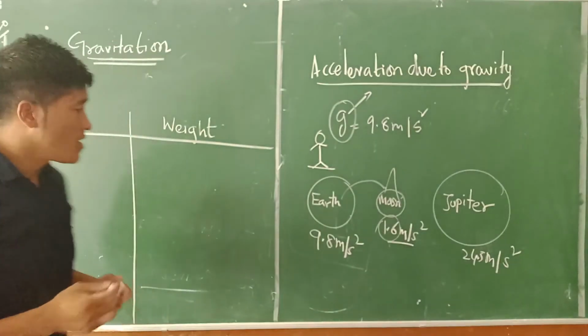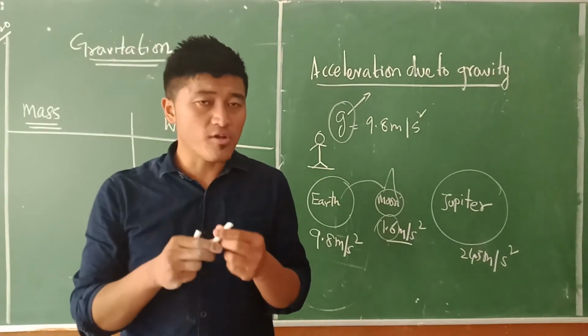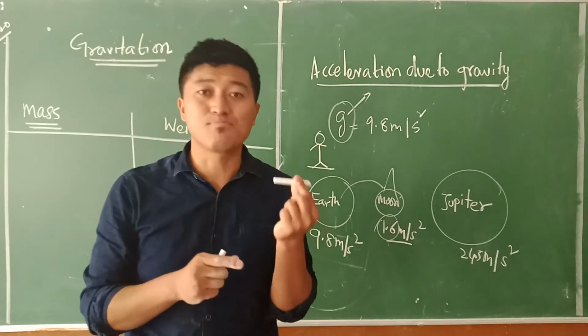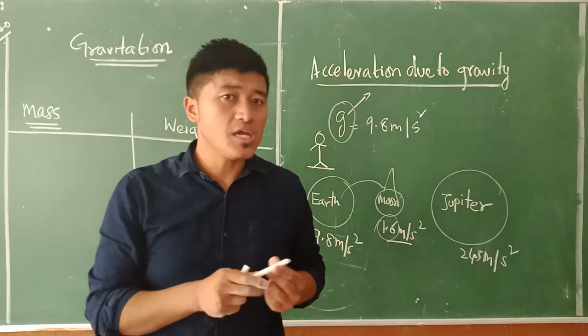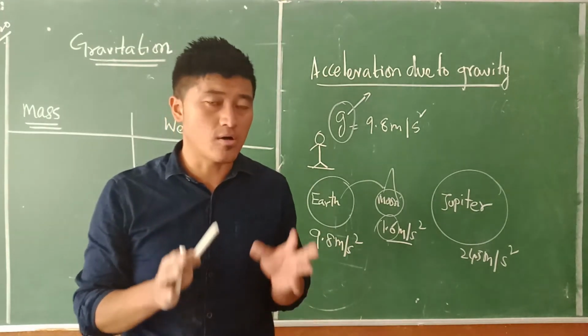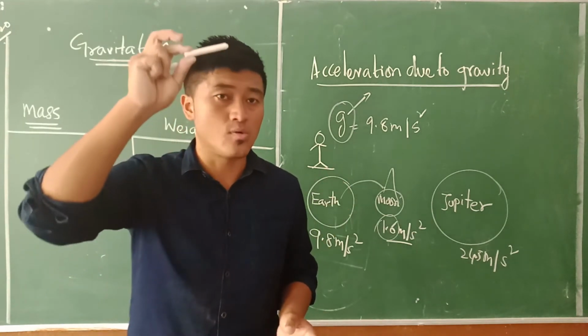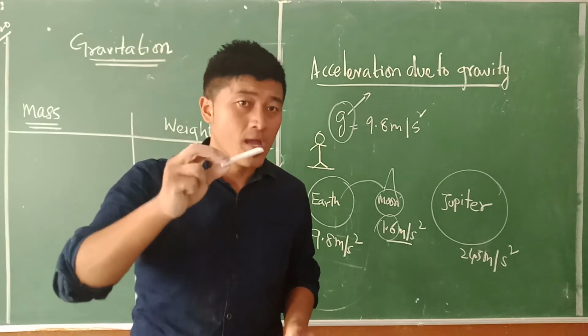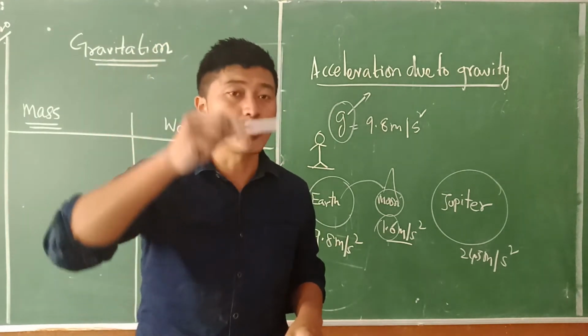Now, normally, how we define mass is that mass is, for example, an object. This object is made of a certain kind of matter. So, how do we define mass? In the absence of gravity, for example, if there is zero gravity in this classroom right now, and if I throw this chalk down, let's suppose imagine this chalk is not going to move down, but instead it is going to float.